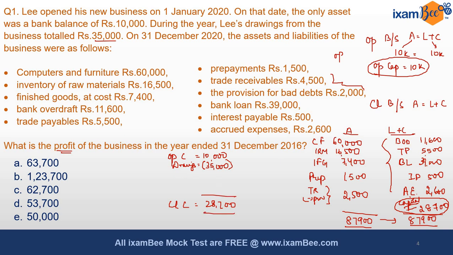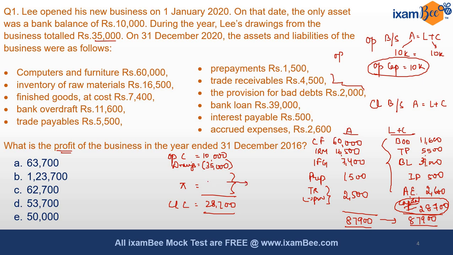If we deduct 35,000 from 10,000, we get minus 25,000. But then my closing capital is 28,700. What is the balancing figure? The balancing figure is the profit which has been made by this organization during the year.